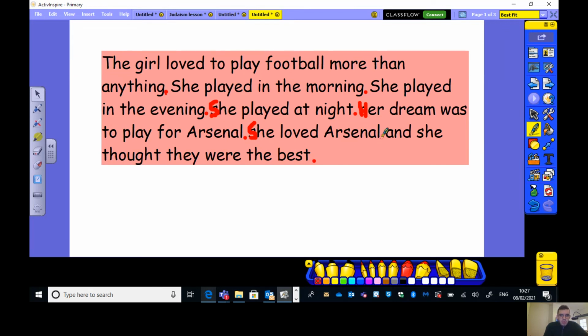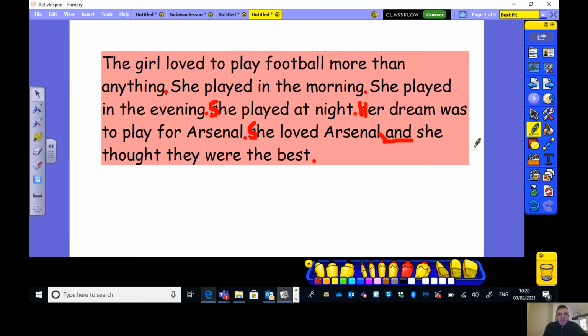She loved Arsenal is one bit of information, but I'm not going to have a full stop here. Why? Because I've written the word and. The and gets rid of the full stop and the and links two bits of information together. So you do not have a full stop. She loved Arsenal and she thought they were the best.